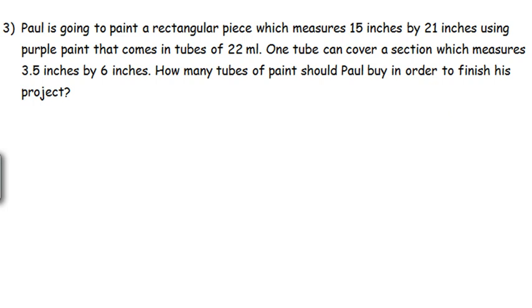Paul is going to paint a rectangular piece of what? A rectangular piece of, I don't know. What does he have a rectangular piece of? Cake. Okay. He's painting a rectangular piece of cake. Awesome.